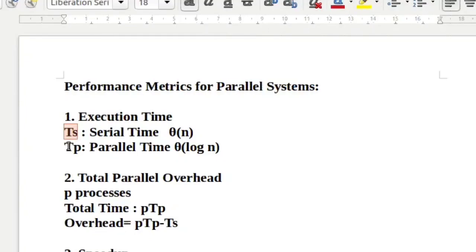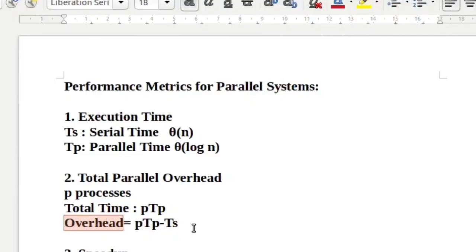If we have multiple processes working on the same problem, the overall time required is called TP, parallel time. Then parallel overhead. This is the total cost, TP on each processing element, so total time required, P into TP, minus serial time. That is the overhead.